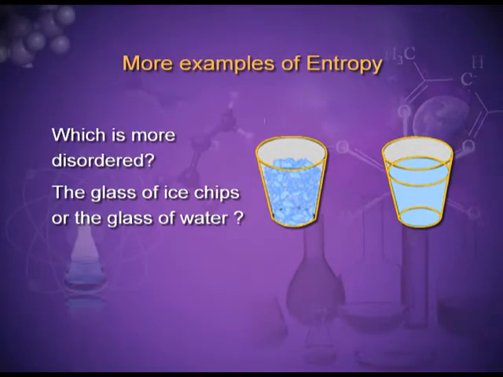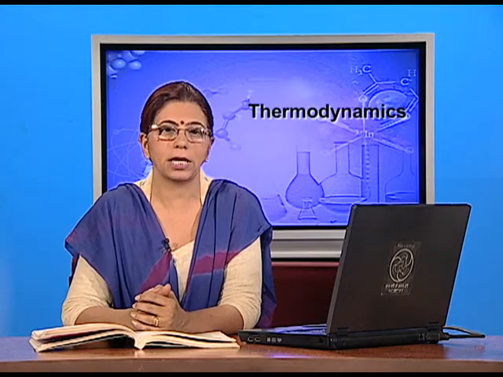In the figure you can see that there is a glass full of ice chips and the other glass is full of water. Just on physical looking, we can say that the glass in which ice is there is more disordered as compared to the glass with liquid water. But actually it is not the case.